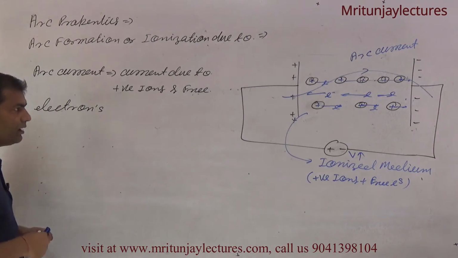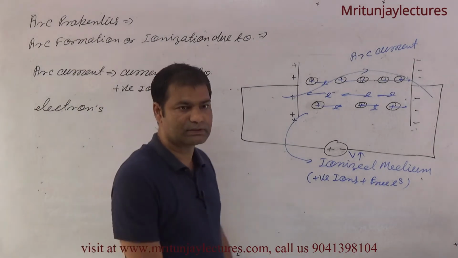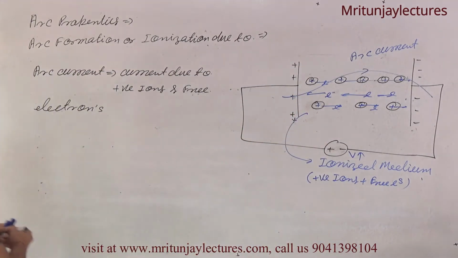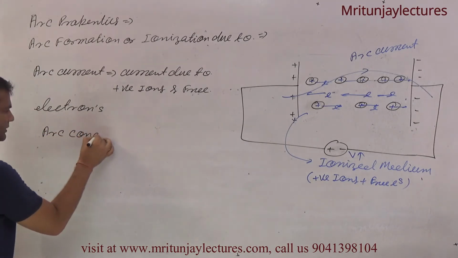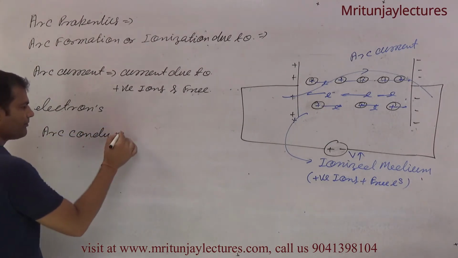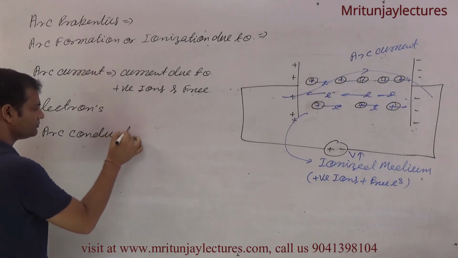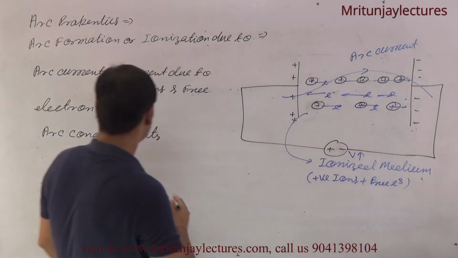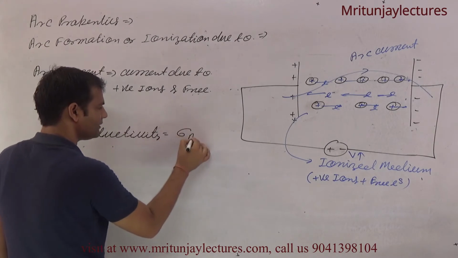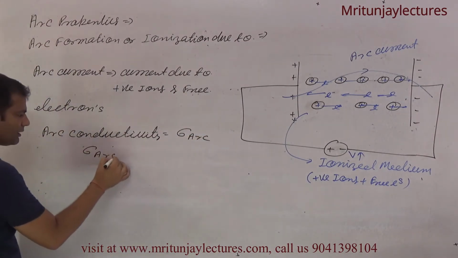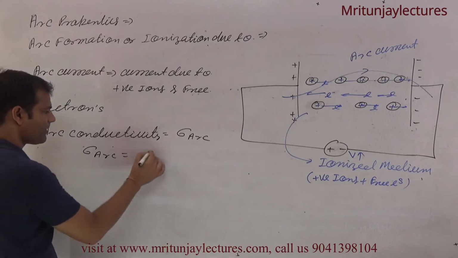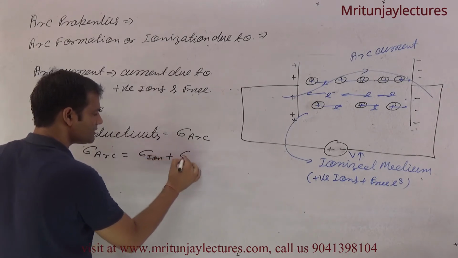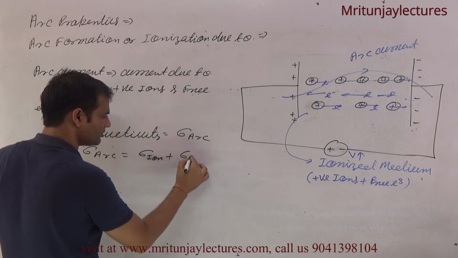Now, arc current depends upon conductivity. So first of all, write arc conductivity. Arc conductivity is defined as, basically, arc conductivity depends upon positive ions plus free electrons.